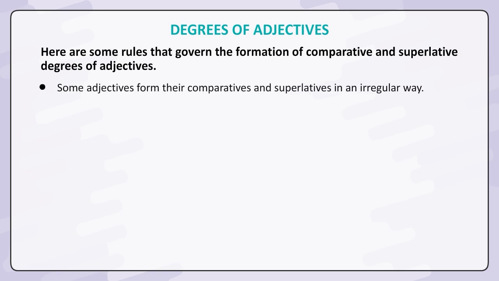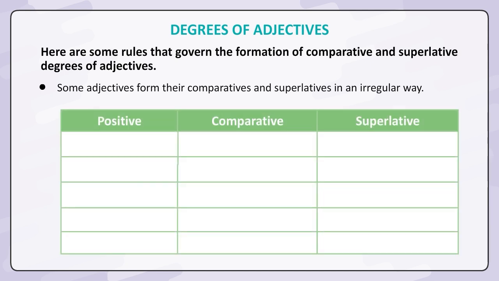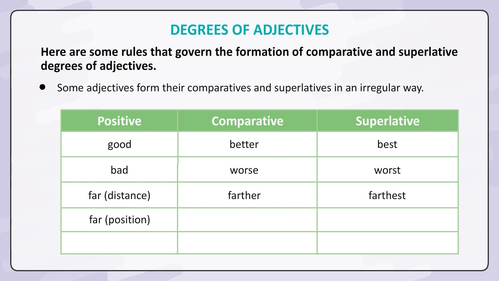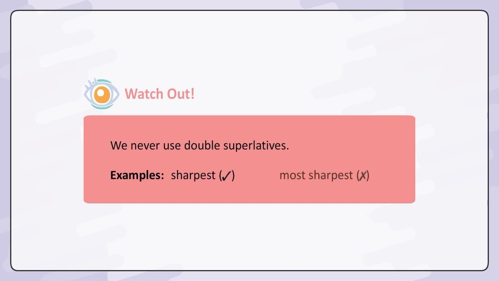Some adjectives form their comparatives and superlatives in an irregular way. Positive, comparative, superlative. Good, better, best. Bad, worse, worst. Far, distance, farther, farthest. Far, position, further, furthest. Little, less, least. Watch out. We never use double superlatives. Examples: sharpest, right. Most sharpest, wrong.